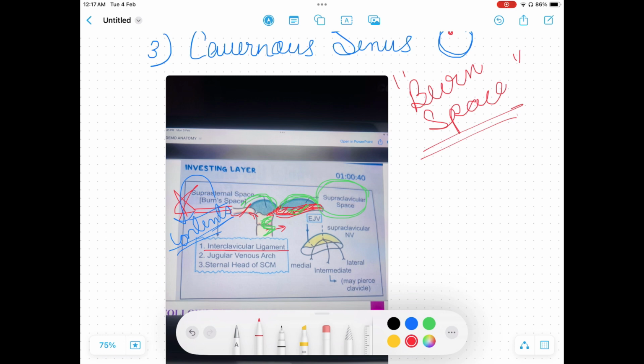What are the contents of burns space? First is the interclavicular ligament, then the jugular venous arch. Third, it also has the sternal head of SCM. What is SCM? SCM is basically sternocleidomastoid. It has the sternal head of the sternocleidomastoid muscle.